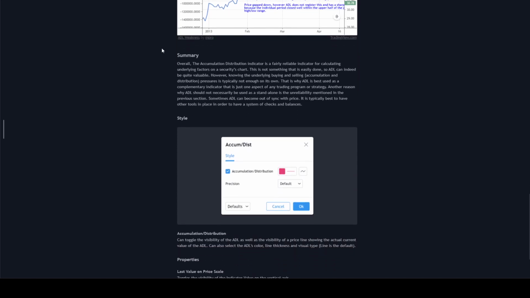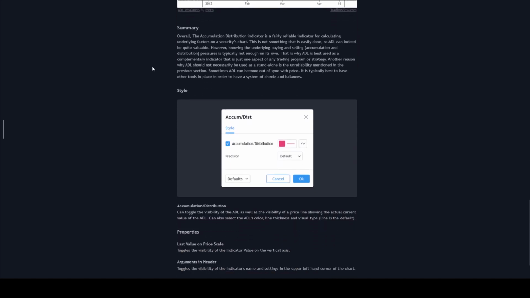So the short summary. Overall, the accumulation distribution indicator is a fairly reliable indicator for calculating underlying factors on a security's chart. This is not something that is easily done, so ADL can indeed be quite valuable. However, knowing the underlying buying and selling, accumulation and distribution pressure is typically not enough on its own.